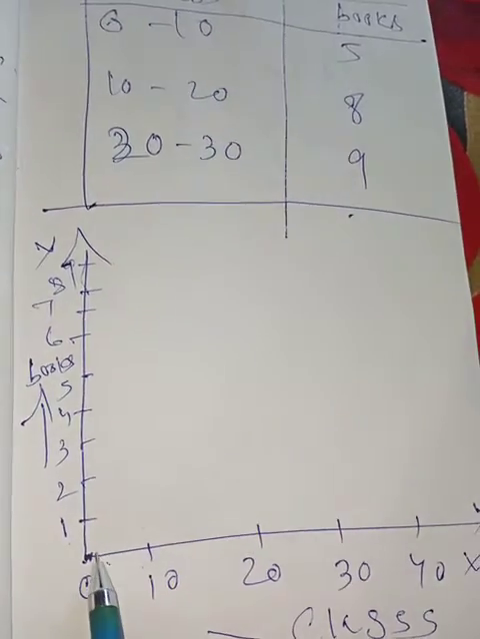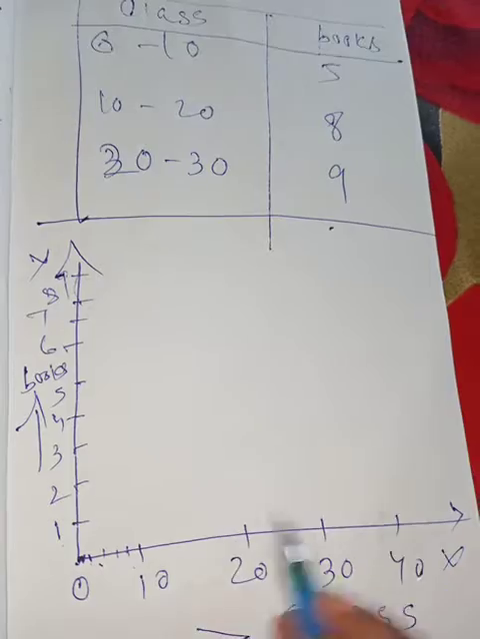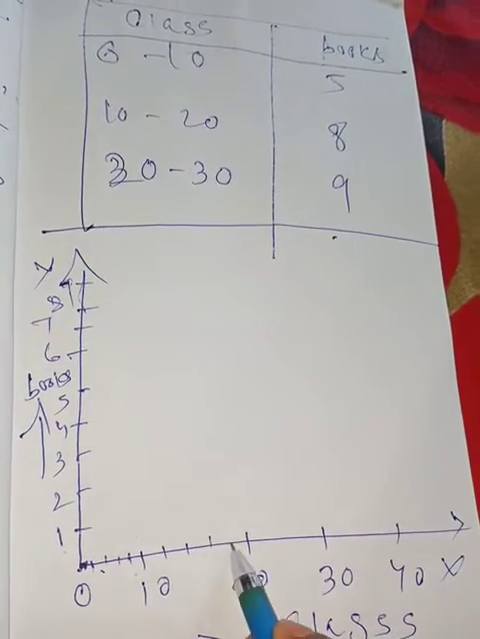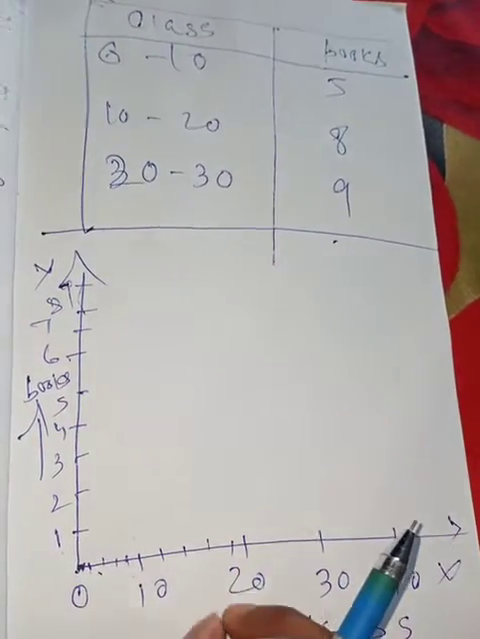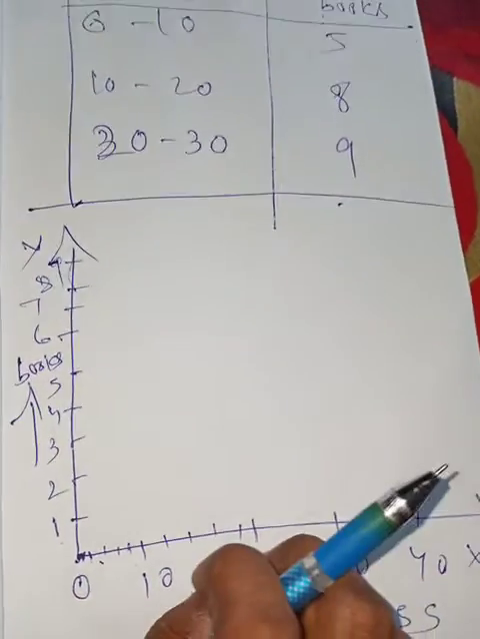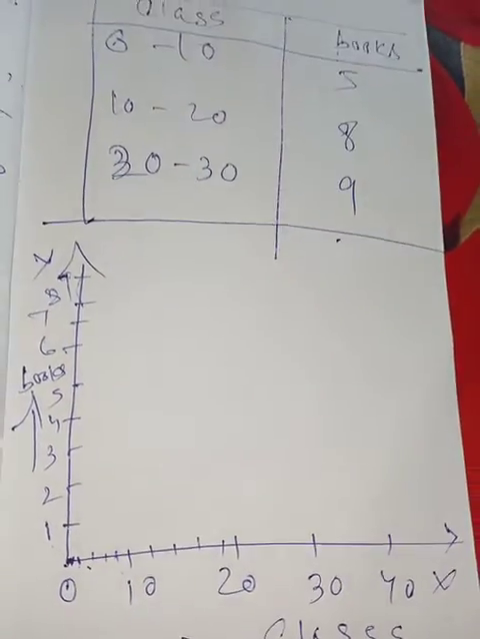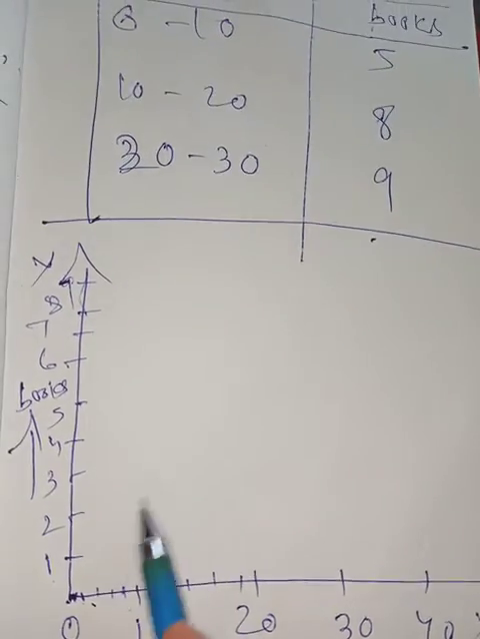That means if there is a 5 division and you have taken that as 2, the next time you also have to take the 5 division to take 20. That means there should always be a regular interval. These things you have to remember. These are the rules of graph. You have to remember.